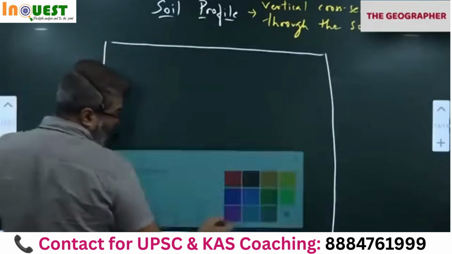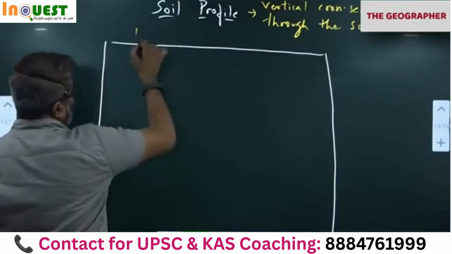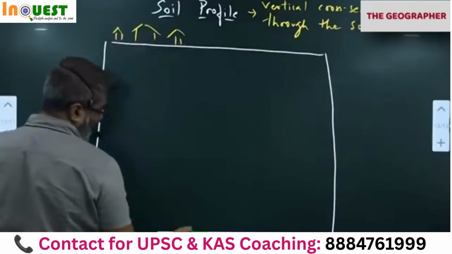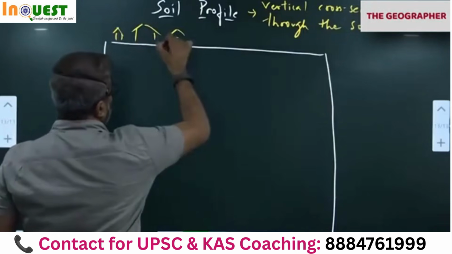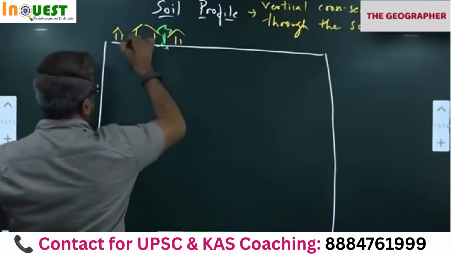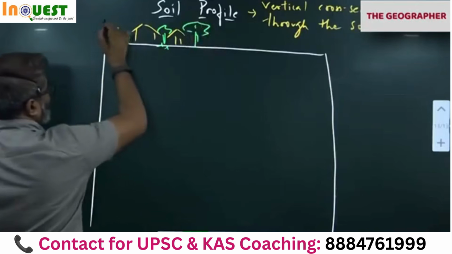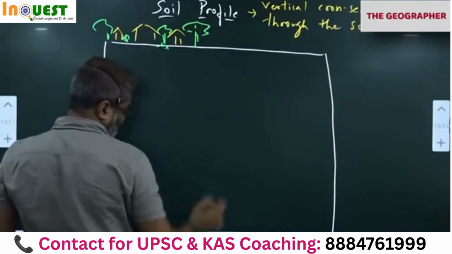Okay, so we are all living where? Here on the earth's surface. We are all living here. Houses and all you can notice. Plants and trees also you can notice here. Notice this.